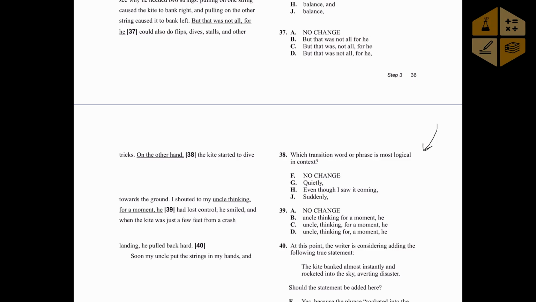So this passage as a whole is about this man whose uncle is teaching him how to fly a stunt kite, okay? So the previous sentence says, but that was not all, for he could also do flips, dives, stalls, and other tricks. And then it says, on the other hand, the kite started to dive towards the ground. Okay, before we get into what the right answer is, let me tell you about the two big changes that the new ACT is making in regards to this question.